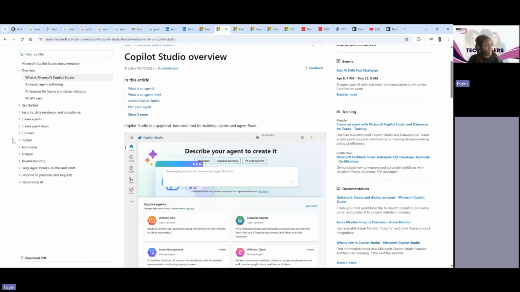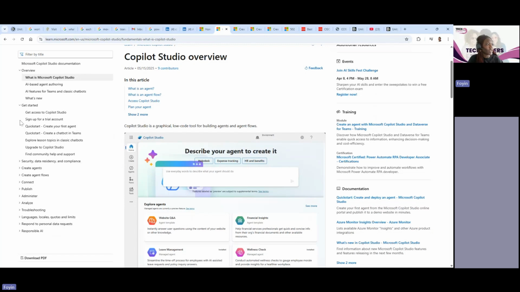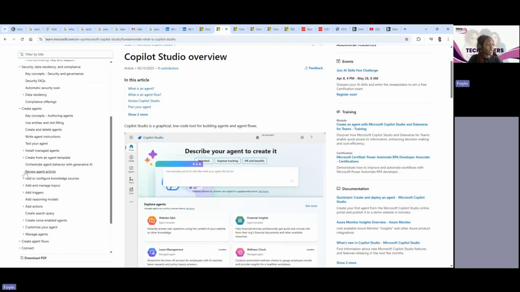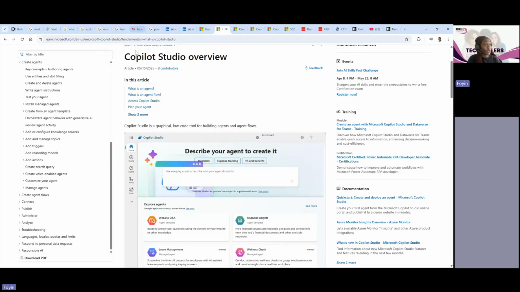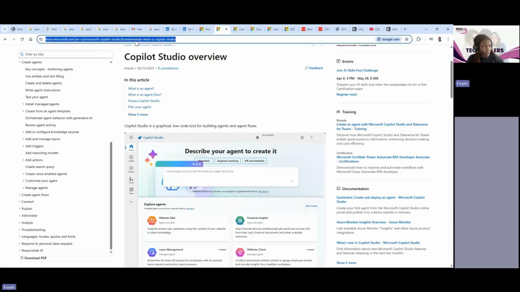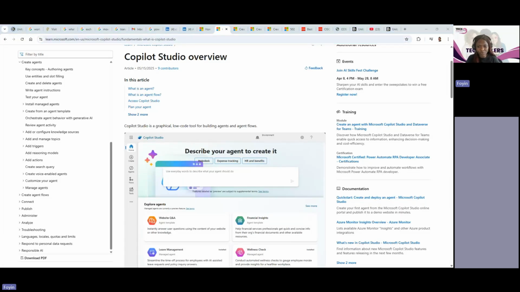So this is really into it, everything: getting started, securing your agents, creating your agents, agent flows. So this is now taking you one level deeper. But I wouldn't start with this. I'd start with Microsoft Learn. Then as you start building your agents, you can look at this one that is more detailed here.